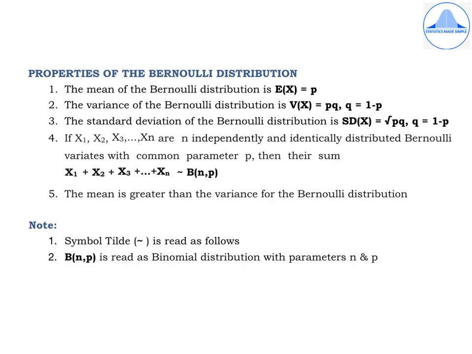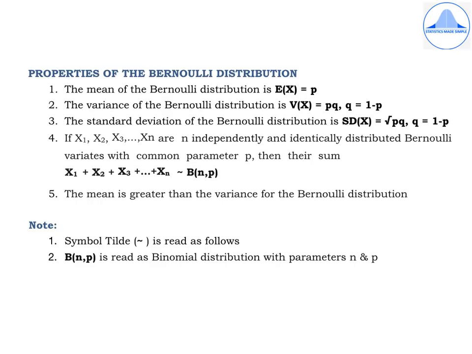Now let's discuss some more properties of the Bernoulli distribution. The first one is the mean of the Bernoulli distribution is E of x equal to p. Second, the variance of the Bernoulli distribution is V of x is pq, where q is equal to 1 minus p. Third, the standard deviation of the Bernoulli distribution is SD of x equal to root pq, q is equal to 1 minus p. The fourth property is an important one.